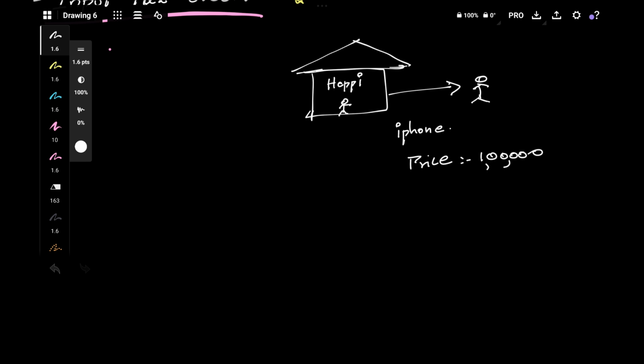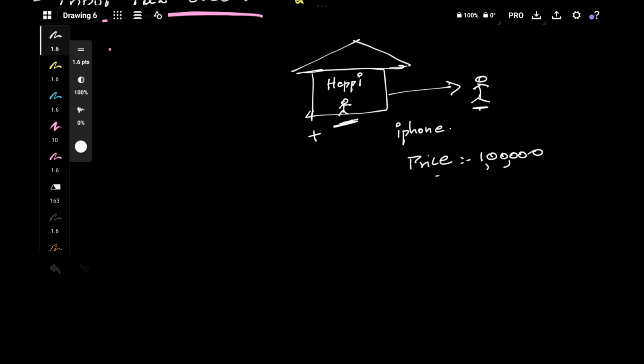So this person is selling something, and the seller, Happi, is making a profit. We shouldn't call him seller, we have to call him supplier, but to make you understand, I'm calling him seller for this one topic, so please do bear with me. So this seller is selling this iPhone to the buyer for 1 lakh, and he is making some profit.